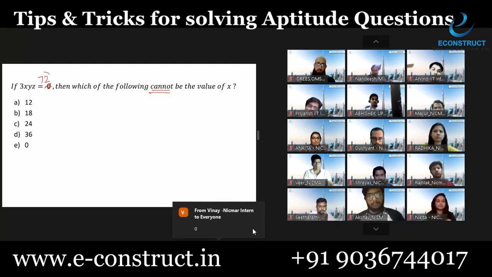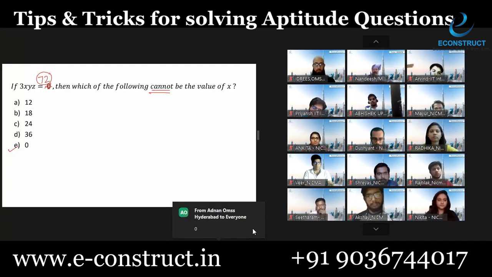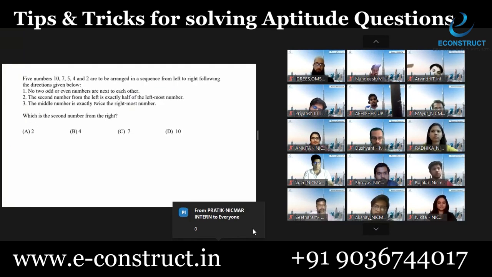Since we are getting 72 on the right hand side, yes, my dear friend, I can see that many people are answering this question and your answer is 0. I'm just triggering your thought process as far as aptitude is concerned, as far as your 7th, 8th, 9th, 10th standard maths is concerned. All of you have done fantastic as far as school level maths is concerned. Okay, good.